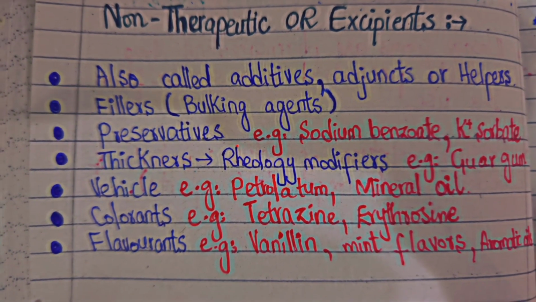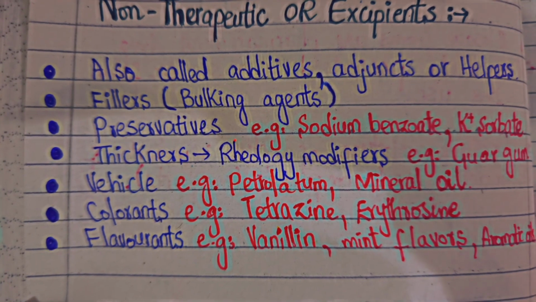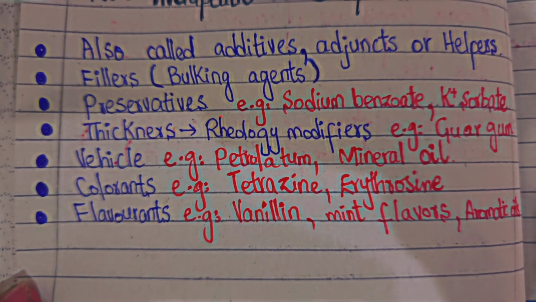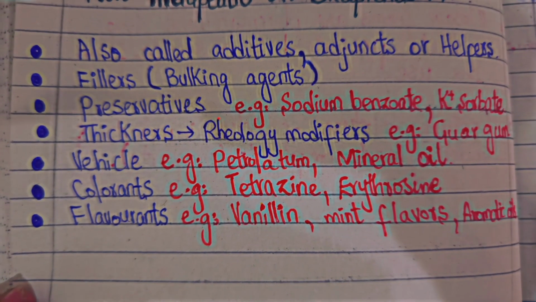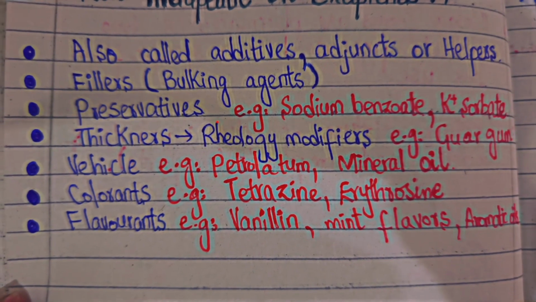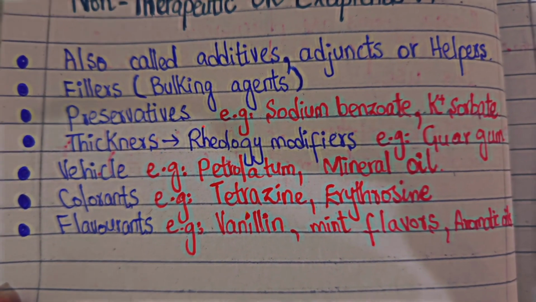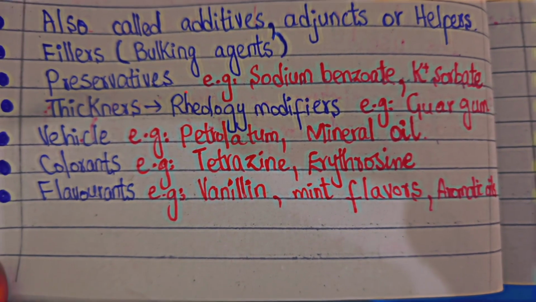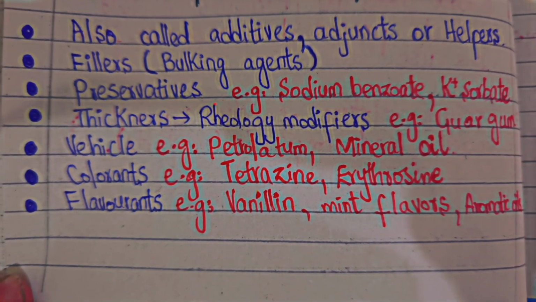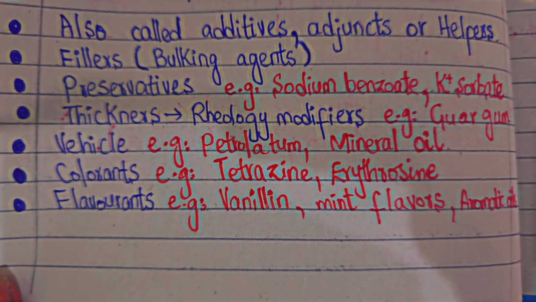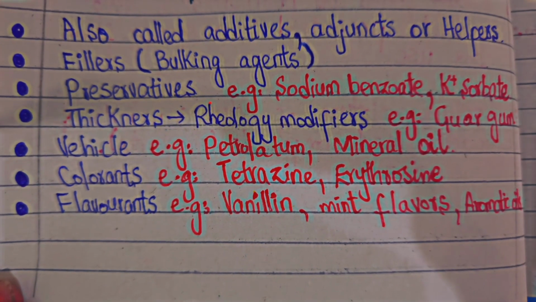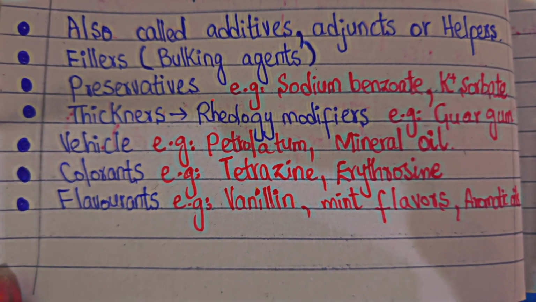It includes fillers, the bulking agents, and preservatives like sodium benzoate and potassium sorbate. Benzoic acid is also sometimes used. The thickeners, which are the rheology modifiers, include gum acacia and guar. Vehicles include petrolatum and mineral oil. Instead, as a solvent, water can be used.